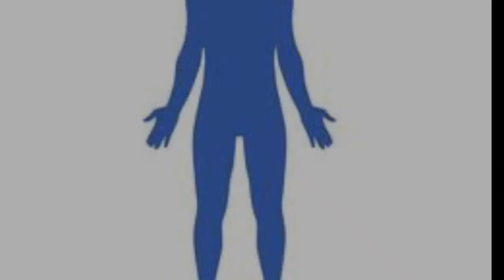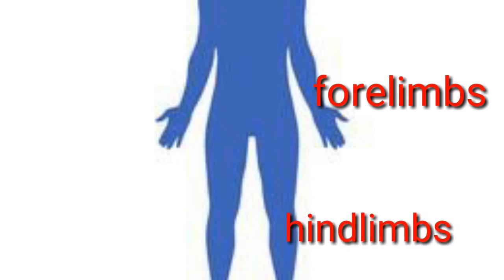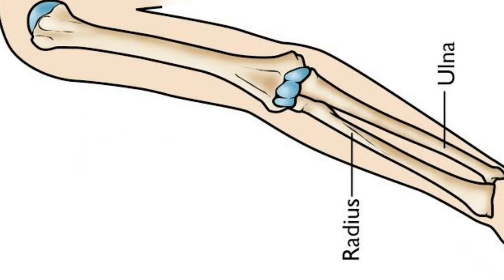Limbs. There are two pairs of limbs in our body, forelimbs, which we call the arms or the hands, and hind limbs means legs. Our arms and legs are made up of many bones. The upper arm is made up of one bone called humerus.